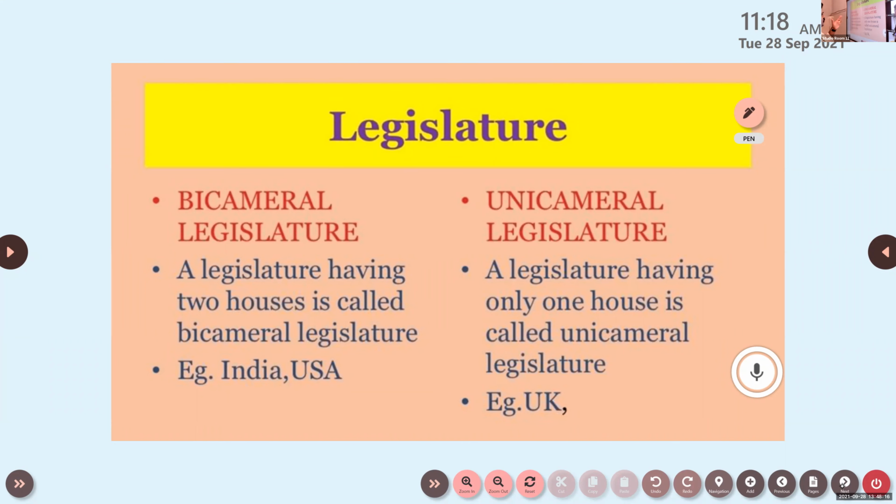Next, the opposite of that is called the unicameral legislature. Abhiram, what is this unicameral legislature? One house. A legislature having only one house is called a unicameral legislature, for example, the UK. So don't make an error in that. India and the USA are the countries that follow the bicameral legislature, and the UK is an example of a country following the unicameral legislature. Two houses for the parliament is termed bicameral, only a single house is unicameral.